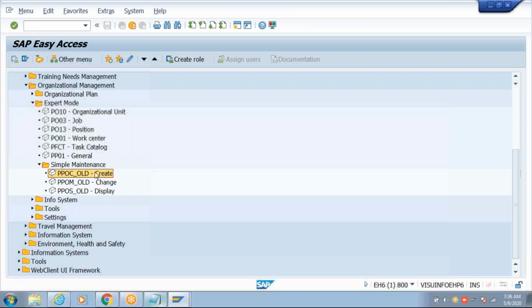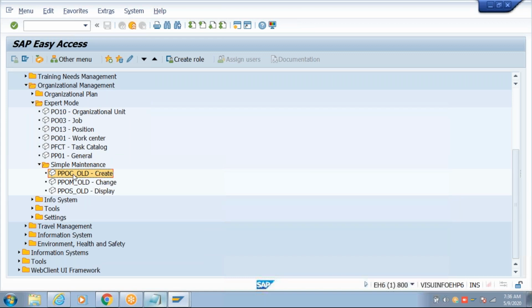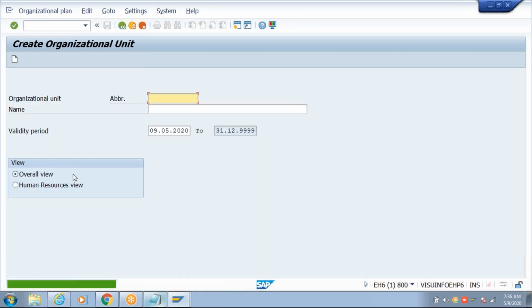Double click on it, or right click and execute, or select it and press Enter on the keyboard, either way is fine. It will ask you in this screen to create the org unit, which means you need to maintain a short text, a long text, and the start date. Let's say I'm creating P1 group.